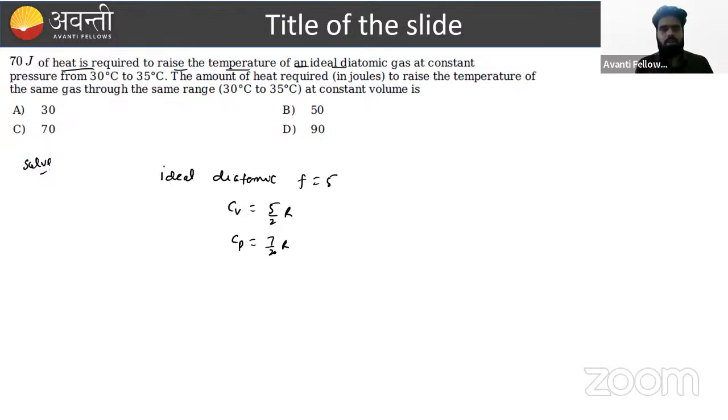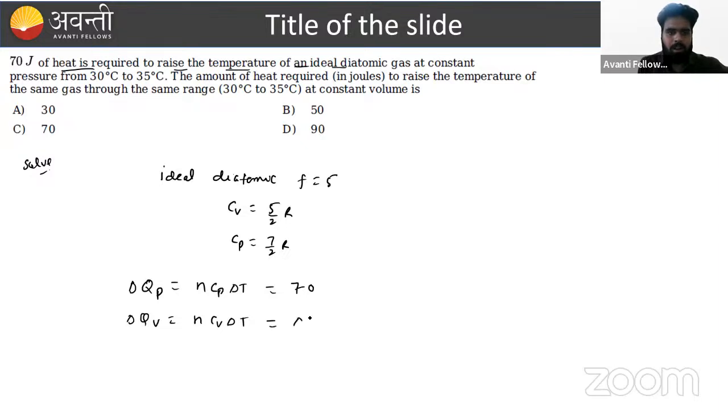Okay. What is Cv upon Cp? Sir, we can get the value. There is no need, depending upon the situation. First, heat supplied at constant pressure. What is the formula of heat supplied at constant pressure? If the mole is n, n Cp delta T. Okay, sir. Second case, heat is supplied at constant volume. What is the formula? n Cv delta T. Okay, sir. This heat is given, 70 joule. This heat is unknown.